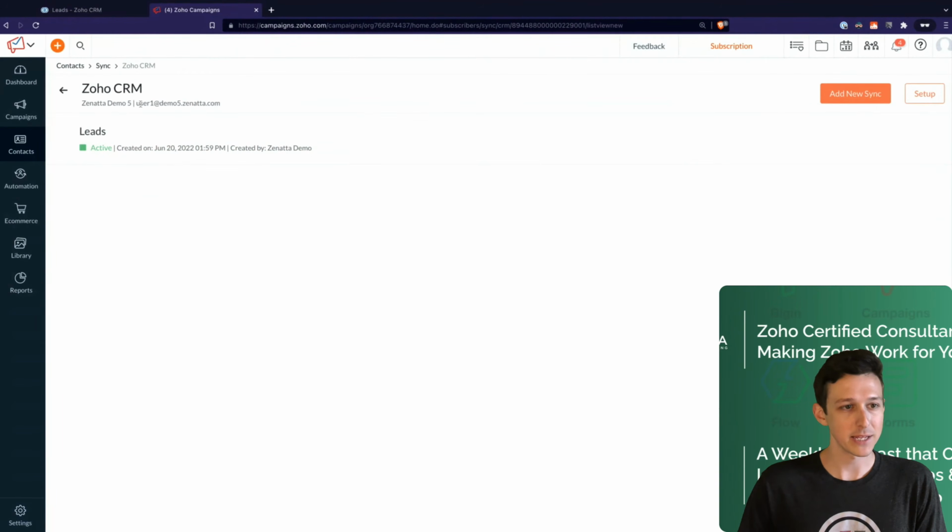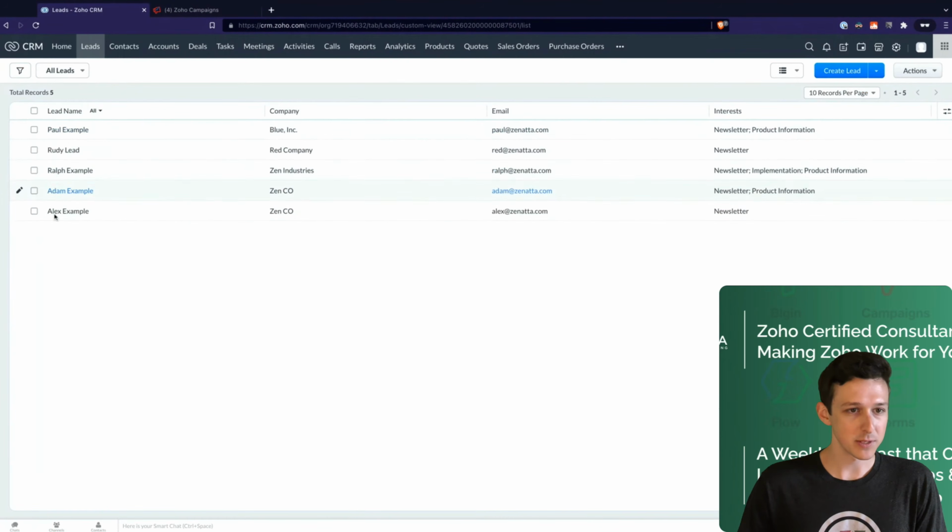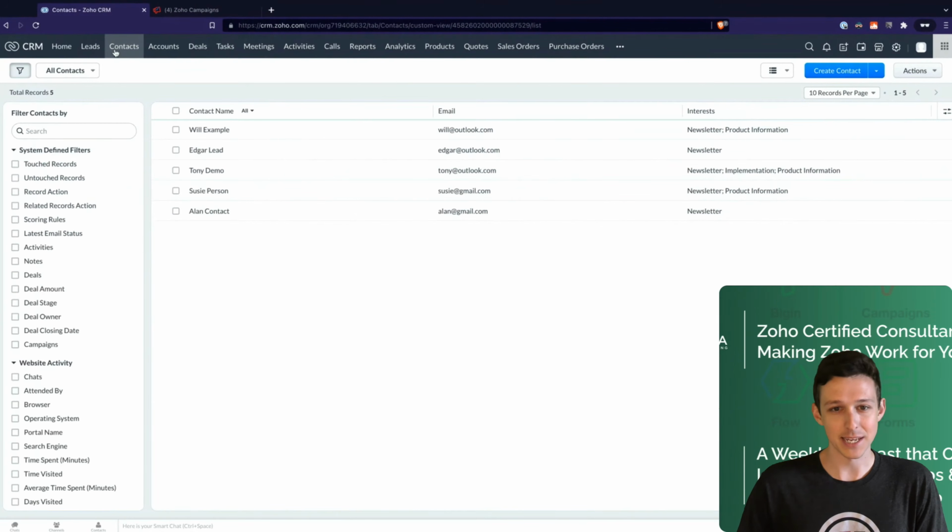So over in campaigns, I've already synced our leads module here. So our leads, pretty simple, just some example data here. We'll note that really the important field is this interests field. Here I have a multi-select where I'm basically identifying the different types of things that a certain lead is interested in. And then I have that same kind of setup here inside of contacts, right? So I have my names, my email, and then these interests.